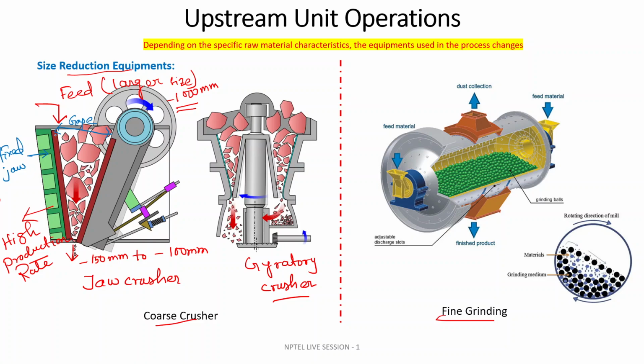In some jaw crushers there is a corroded plate with teeth-like features, but in some jaw crushers it is still lined with a plain type of surface.